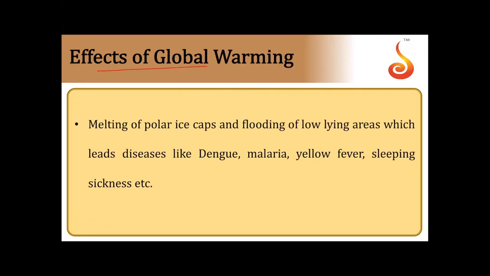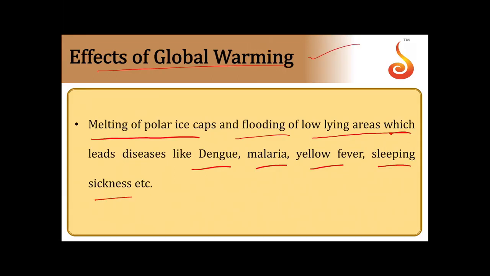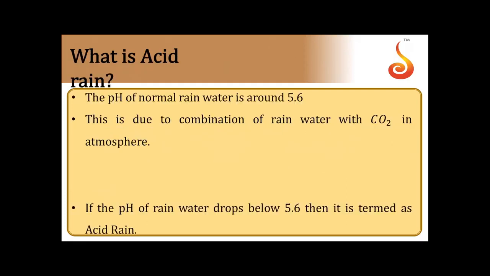Now coming to the effects of global warming. Because of high temperature, the melting of polar ice caps and flooding of low-lying areas takes place, which leads to diseases like dengue, malaria, yellow fever, sleeping sickness, etc. This is regarding global warming.